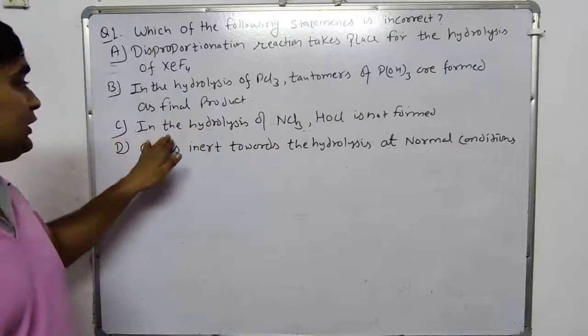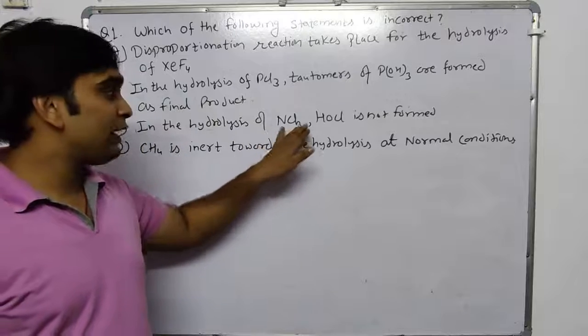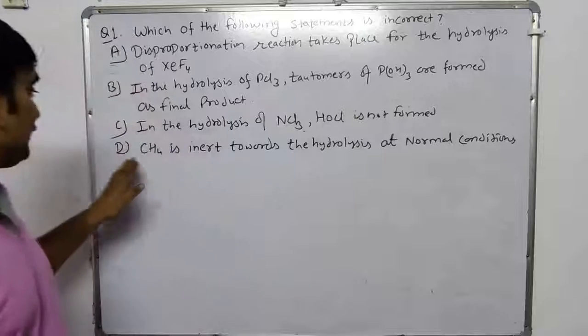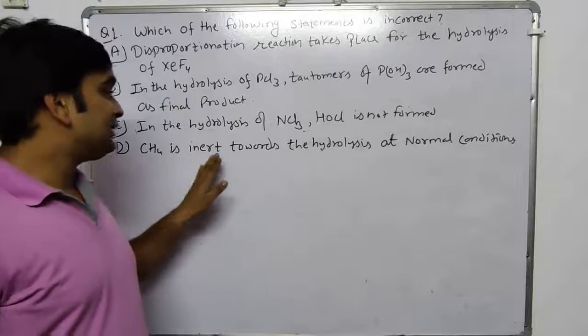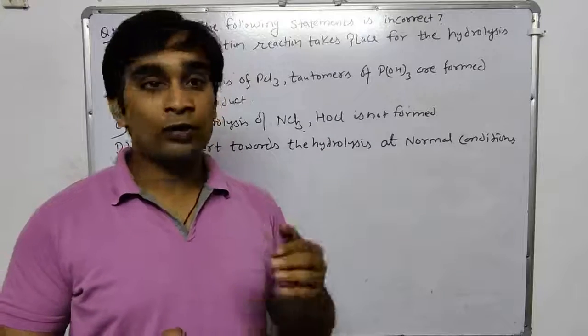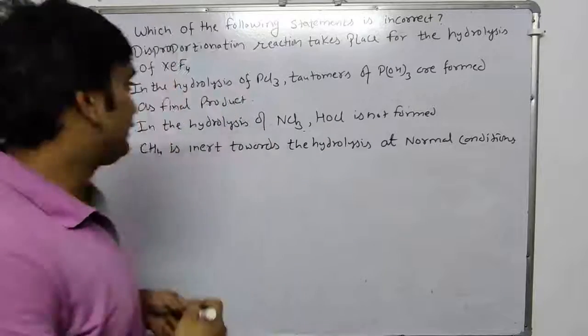Option C is, in the hydrolysis of nitrogen trichloride, hypochlorous acid is not formed. In option D, methane is inert towards hydrolysis at normal conditions. So let me discuss the question. In the first option,